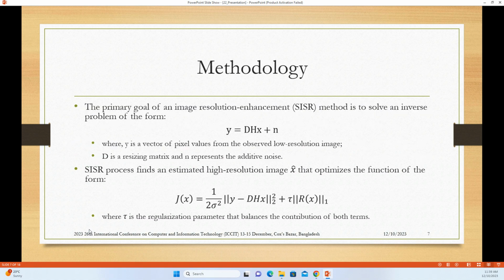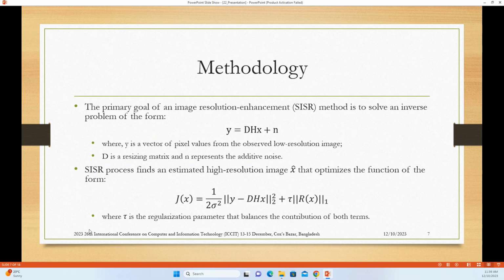And as we know, super resolution is an inverse problem that can be formulated by the equation y = DHx + n. Here x is the original high resolution object, H is the blurring or system matrix, D is the downgrade or sampling matrix, and n is the noise. The super resolution process finds an estimated high resolution image x that optimizes a function of the form: the L2 norm of the difference between the original low resolution image y and the generated low resolution image, that also incorporates a regularization term.